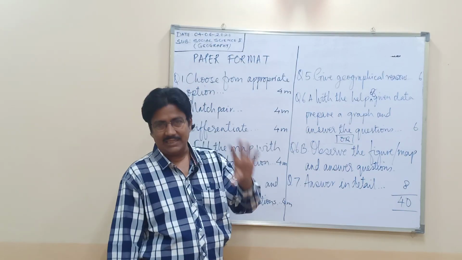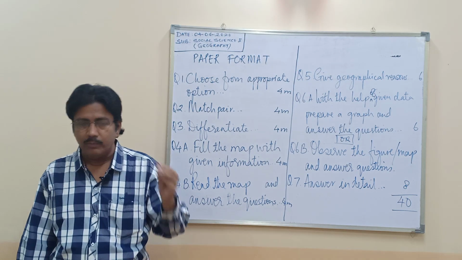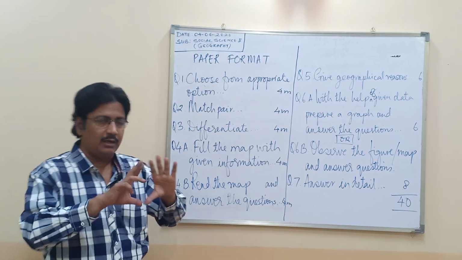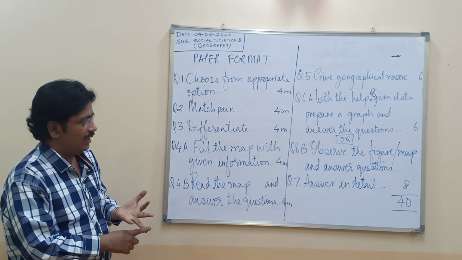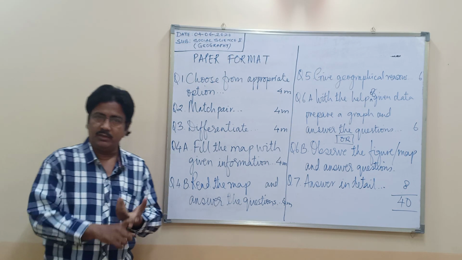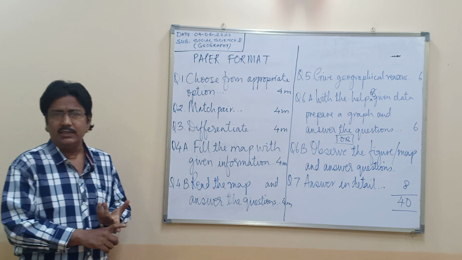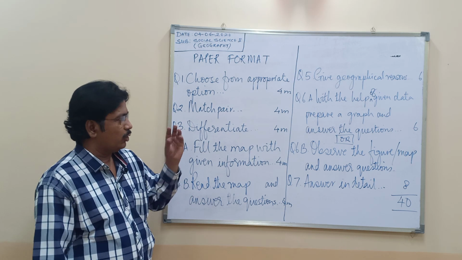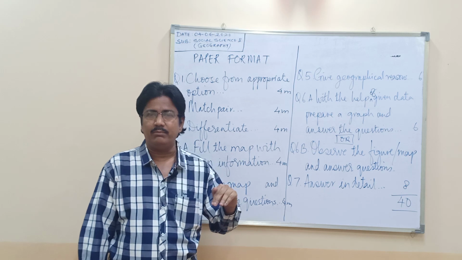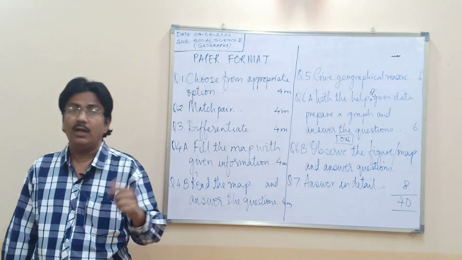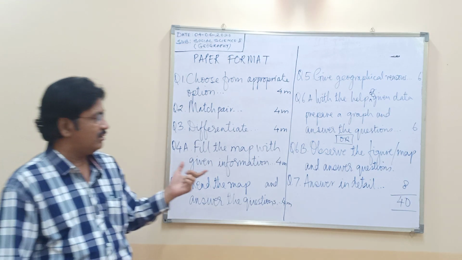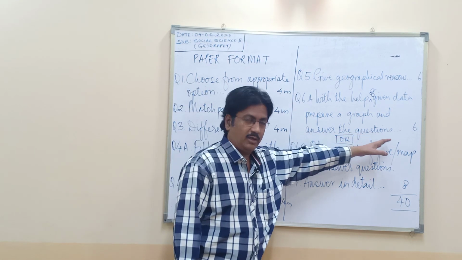That means data will be given to you or information will be given to you. You have to prepare a graph. It may be pie diagram, it may be rectangle diagram, it may be joint bar graph, it may be line graph, anything of that sort. And you have to draw that graph, and below that you have to attempt 3 questions. 3 marks for the graph and 3 marks for the question that you have answered. That will be consisting of 6 marks.